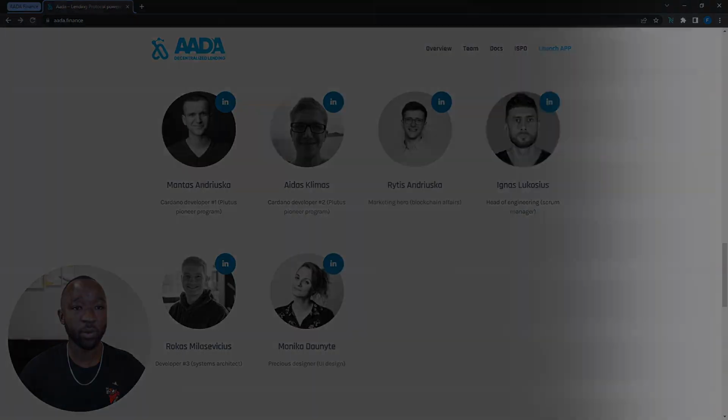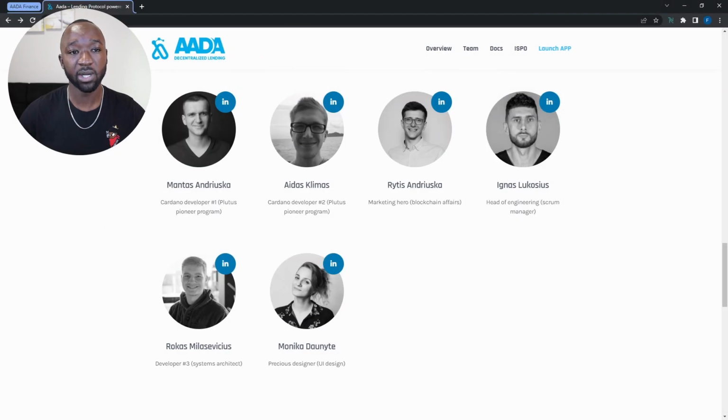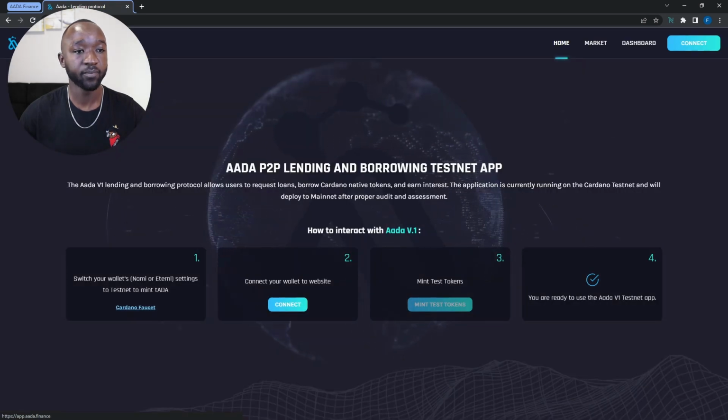And so with that said, I want to jump into the Dapp, which again has just launched on the Cardano testnet. In order to do that, we're going to click on the Launch App button here at the top right-hand corner of the screen, and that's going to navigate us to the Dapp. Now from here, we're going to walk through a few steps. And so the first thing we need to do is actually select our wallet. Now keep in mind that this Dapp is currently functioning with the Nami wallet. It also supports the Eternl wallet, which are two of the most common wallets within the Cardano ecosystem.